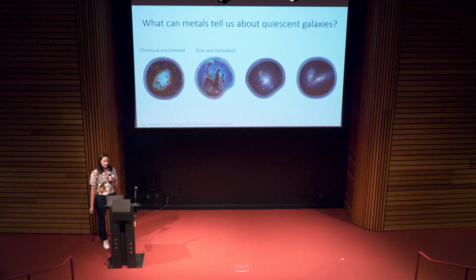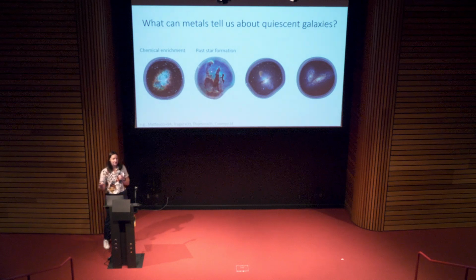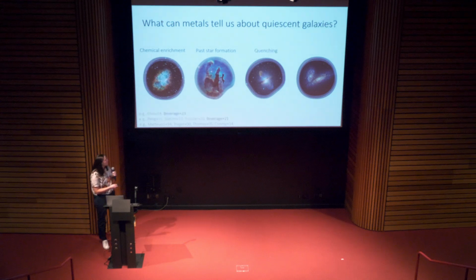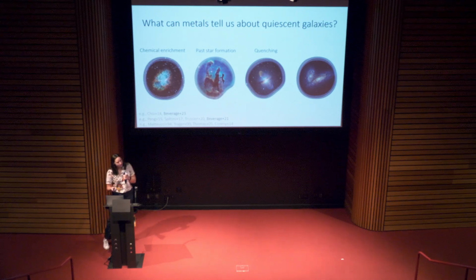And that's because when we measure the metallicity of quiescent galaxies, we're actually looking at the metallicity of the gas in stars, not of the gas just in the ISM. And the gas in stars reflects a record of the past star formation. The third thing we can learn about is quenching. Metals can clue us in about how slow or how quick a galaxy stops forming its stars. And finally, we can learn about merger history or assembly history.